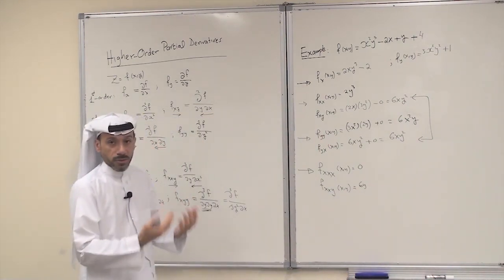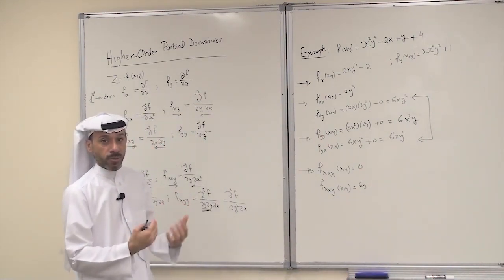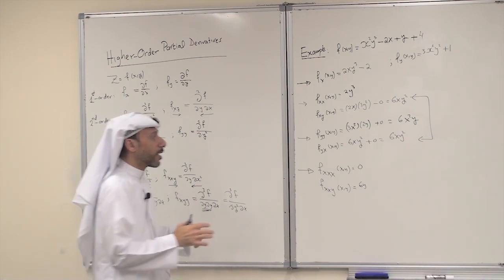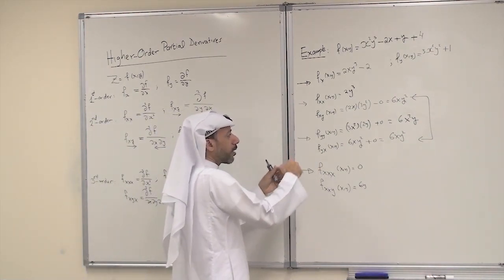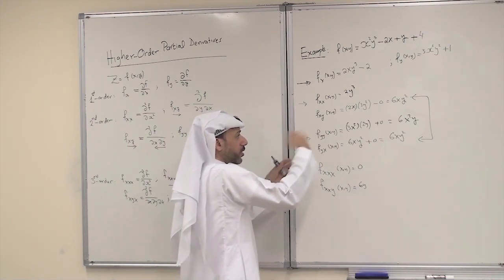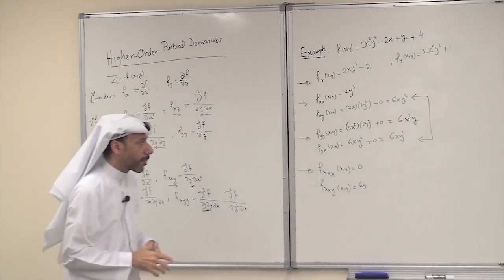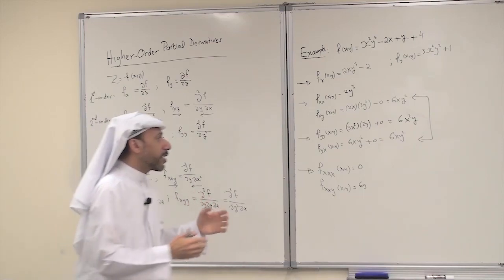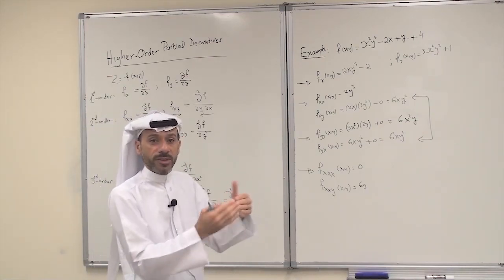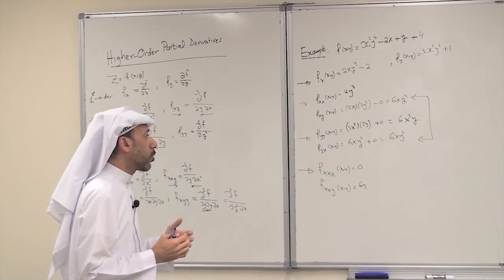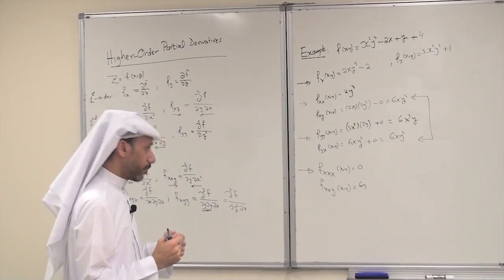Is this always true or not? I.e., if you differentiate the same number of times for x and the same number of times for y, will the result be the same or not? Here you will see that under certain conditions, this is always true. You will get the same value. So what are these conditions?